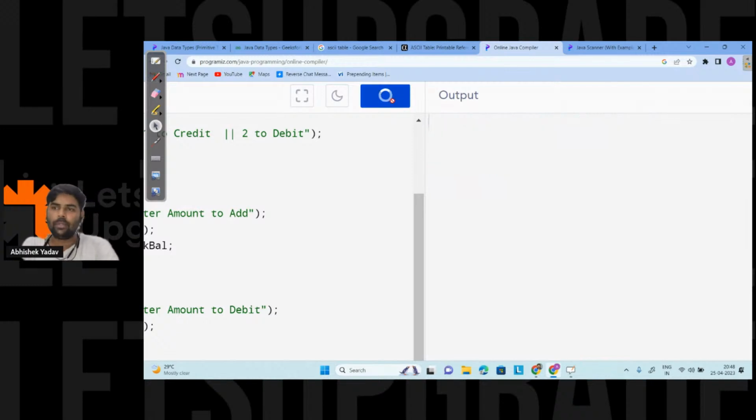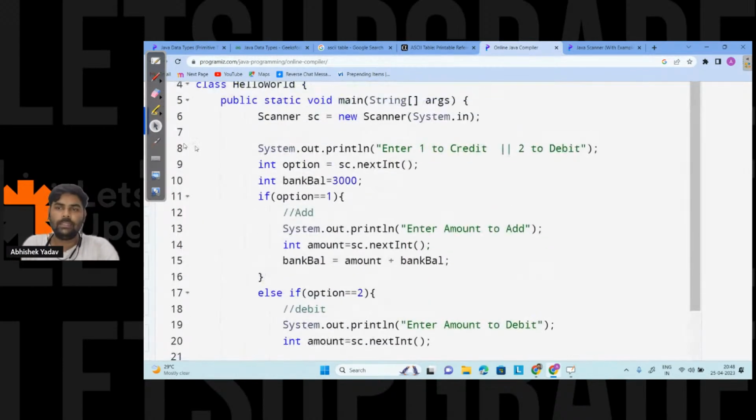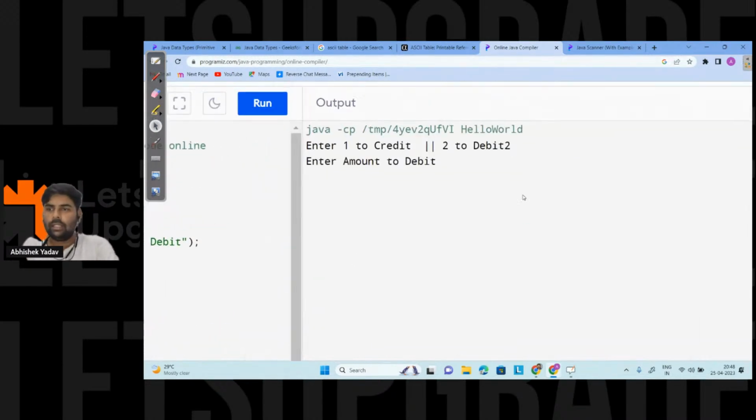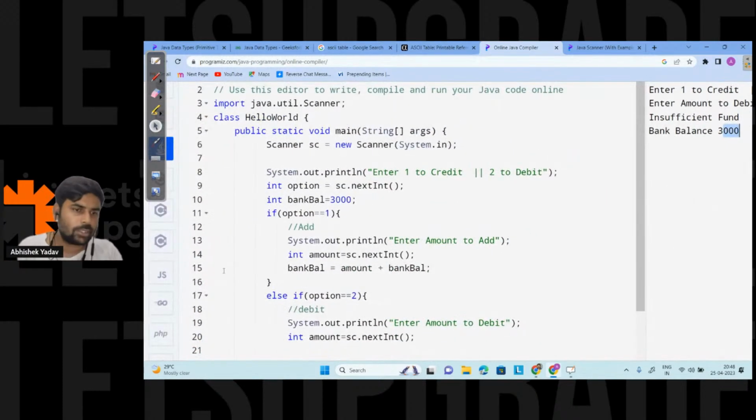Similarly, if I run the program again, this time let's choose 2. It says enter the amount to debit. I know inside my bank balance 3000 rupees is there. So let's try to debit a greater amount, that is 5000 rupees. You can see we are getting insufficient fund, and no money is deducted from the bank balance. Is everyone clear with the ATM machine code? Yes or no? Please write in the chat.